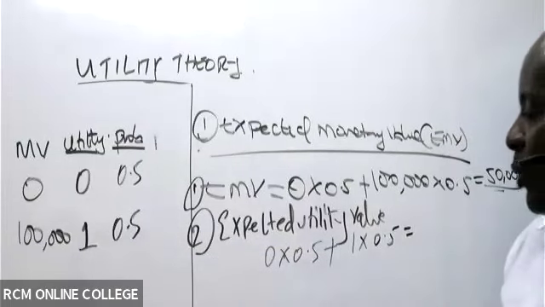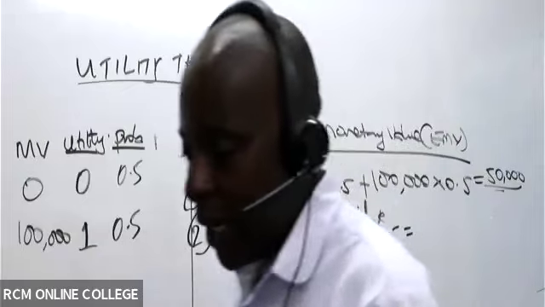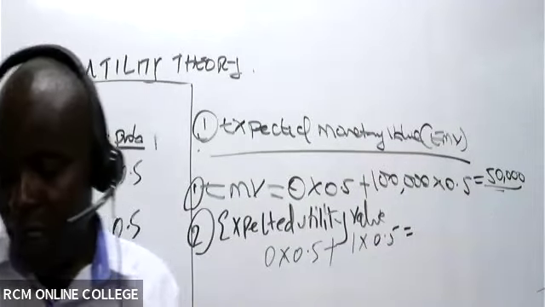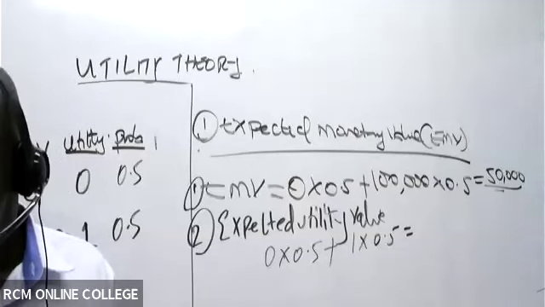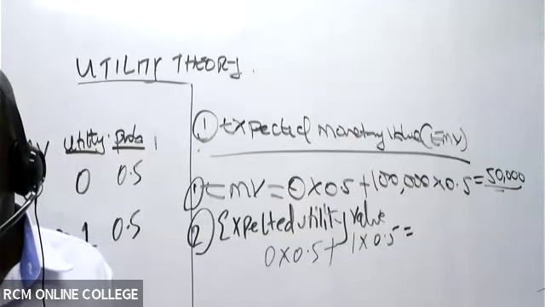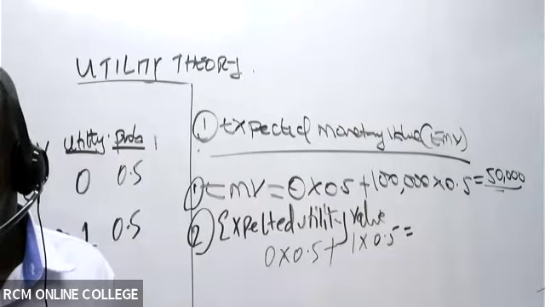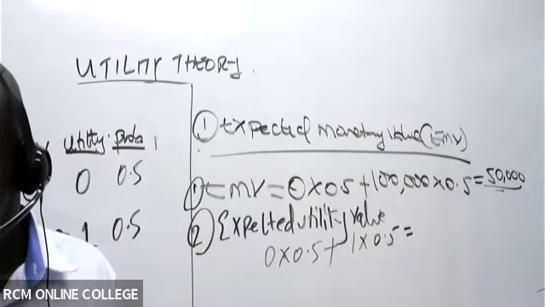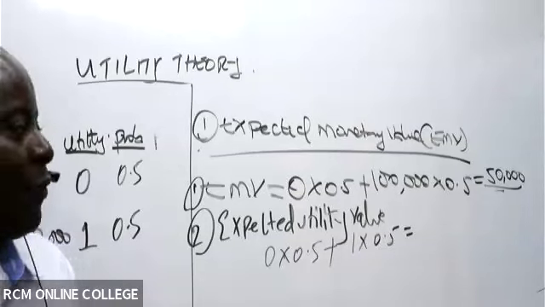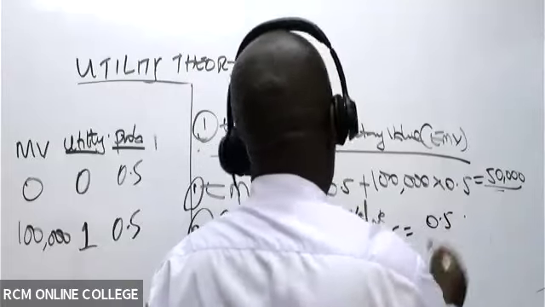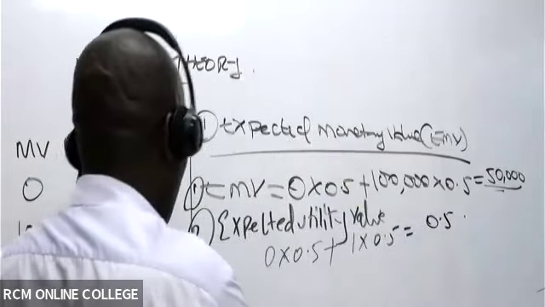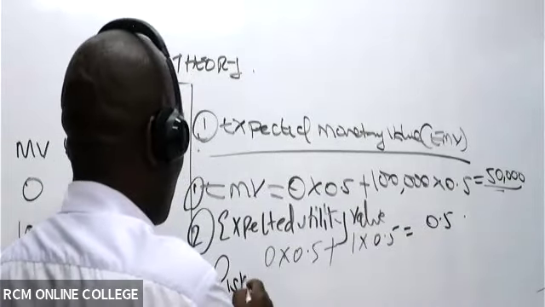Is there somebody who is able to give me this figure? 0.5. Thank you very much.